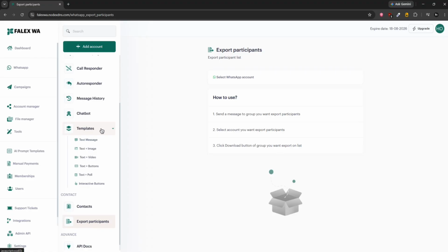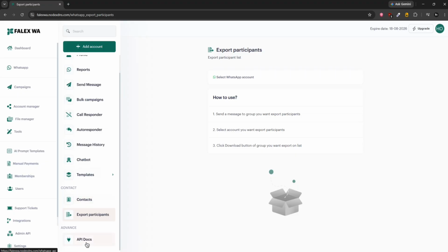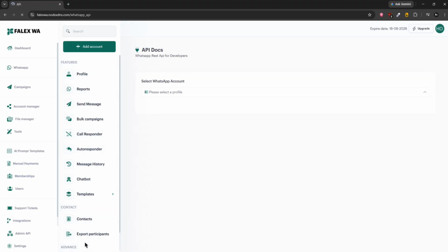Then Meta released an update, and I think in 3 to 4 days it was fixed. And then there was another day it was broken, but then it was fixed within a few minutes. Like that. Then after that you can find here the API documentation, where you can find all the API details to offer your customers, so they can use them to build and connect with their own custom panel.